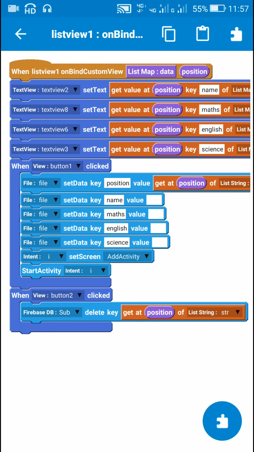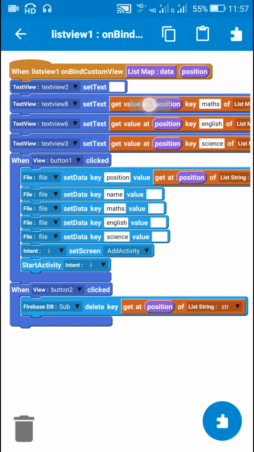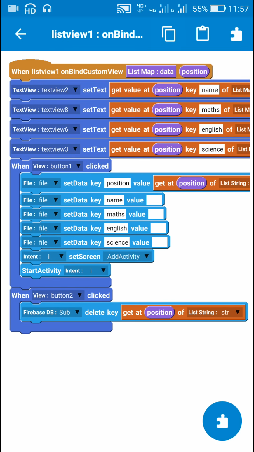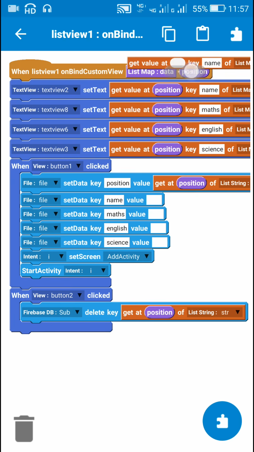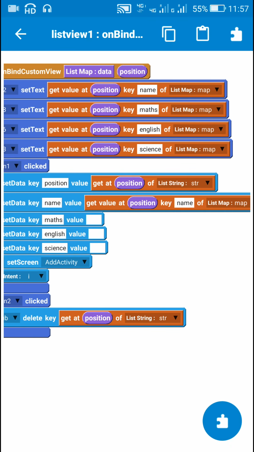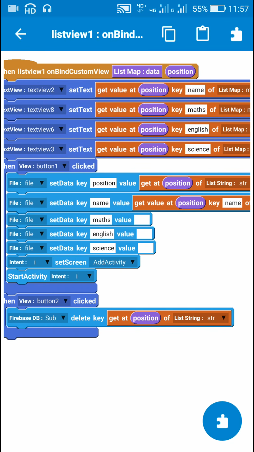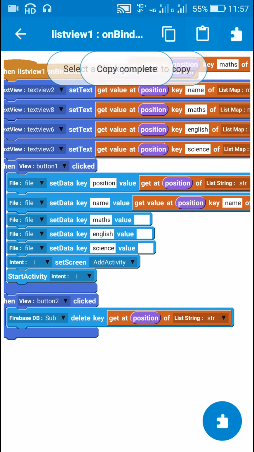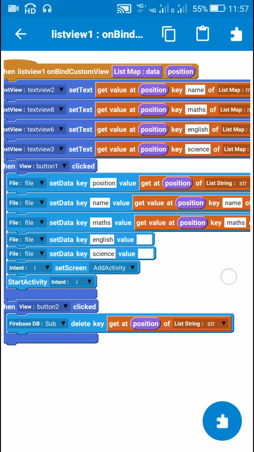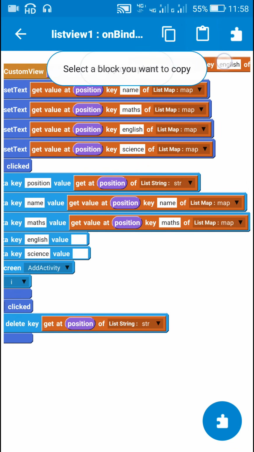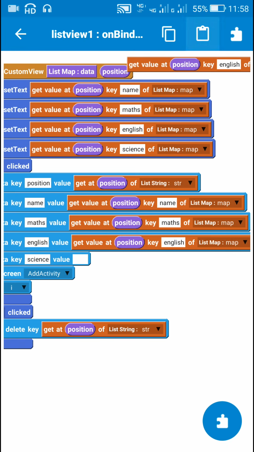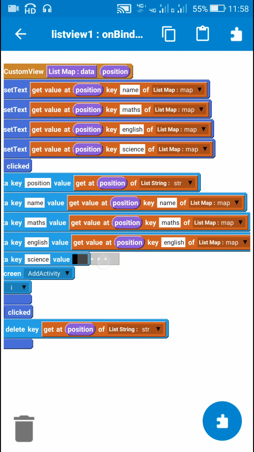Apart from this, the key name will be same as set in the text view. Get at position key name of list map map. Similarly for maths, it will be get at position key maths of list map map. And I will do the same for English and for science.